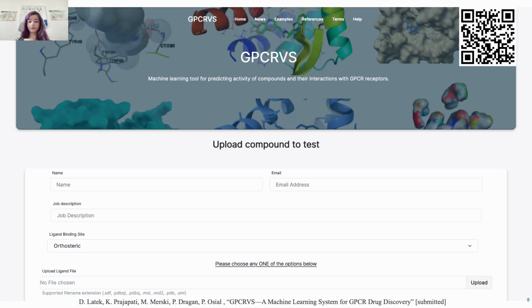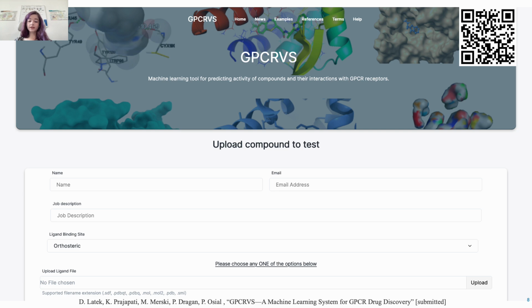This is the main page of our web service. It contains the form for uploading the compound you want to test. Compounds can be either a small molecule or a short peptide. You can choose whether you want to obtain the orthosteric or allosteric binding mode of your compound, or both.